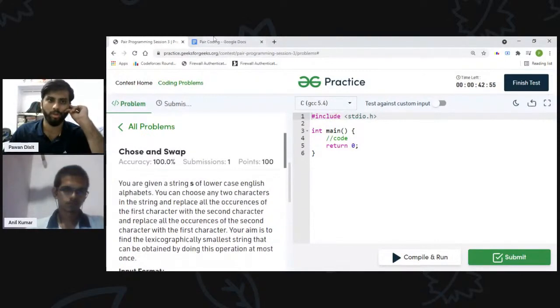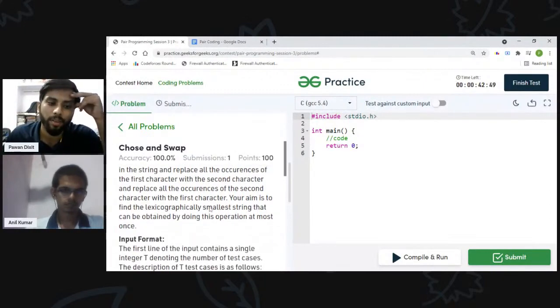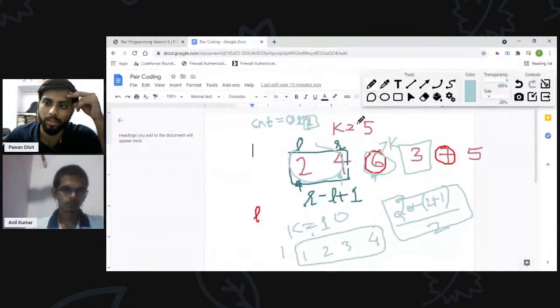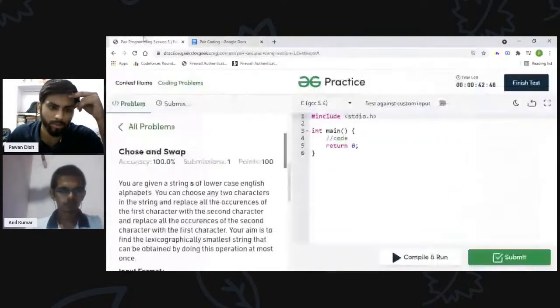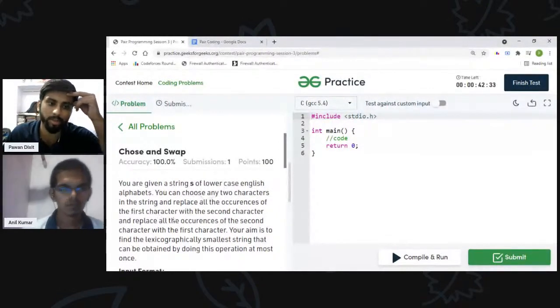Okay. So you read the question, Anil, right? Yeah, I read it. Okay. So let us first explain the question. In this question, we are provided with a string named s, which consists of only lowercase English alphabet, like small a to z.